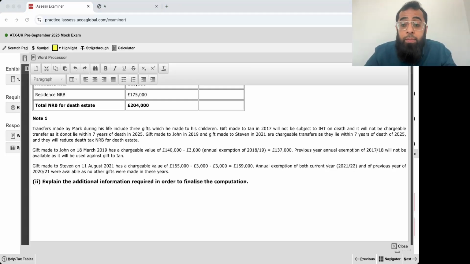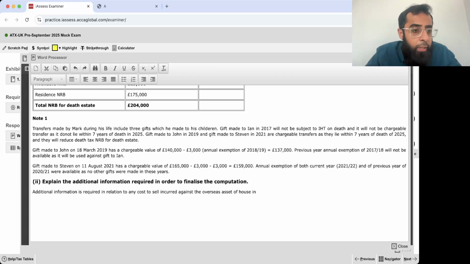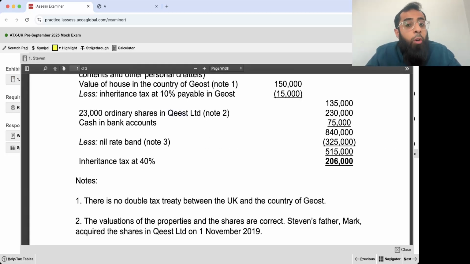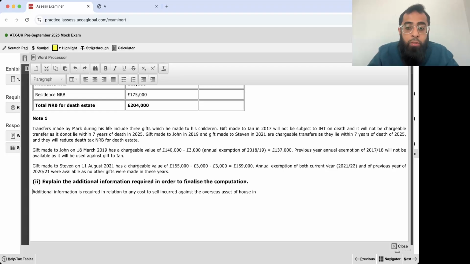Okay, let's look at it. In relation to the additional information required, we need information about any cost of sale incurred against the overseas asset, the house in, what was the country? The house in Giost. Any cost of sale incurred will be deductible against the value of the asset